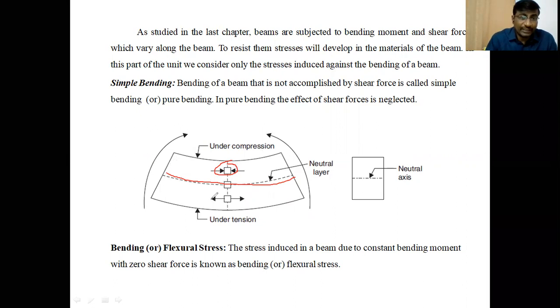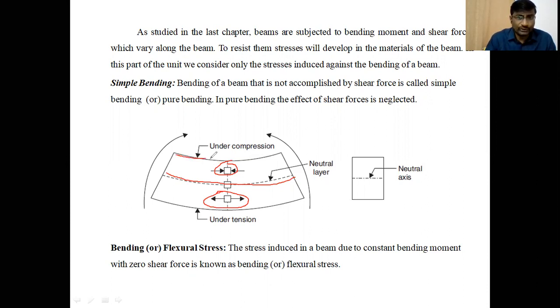The layers which are below the neutral layer, while bending, are subjected to tensile loads, or tensile stresses are induced. The layers below the neutral layer are in tension, and the layers above the neutral layer are in compression.